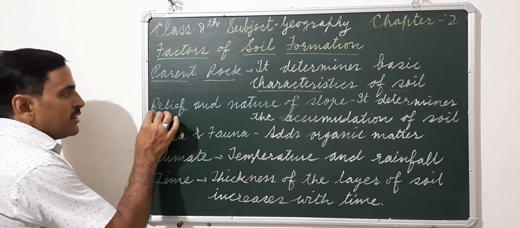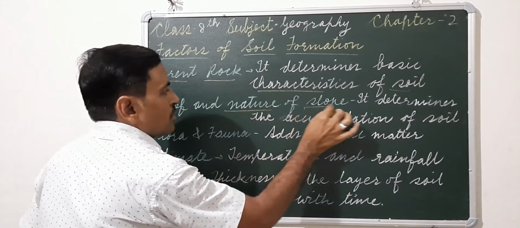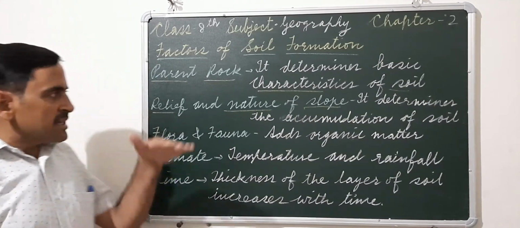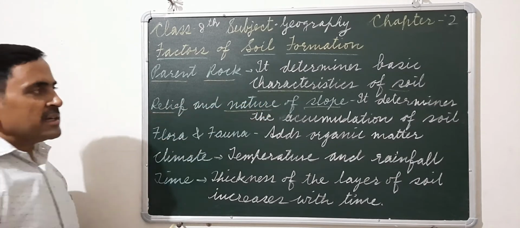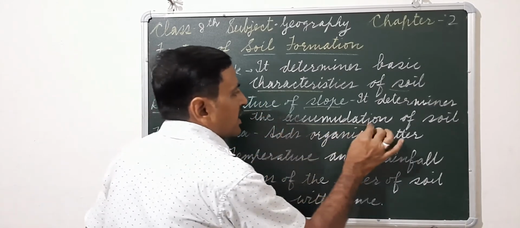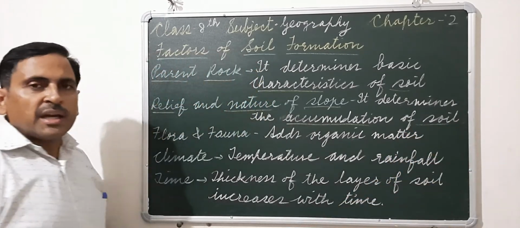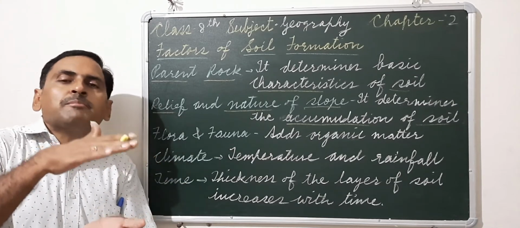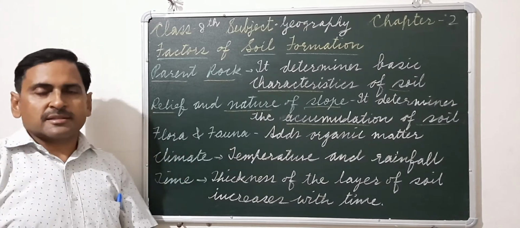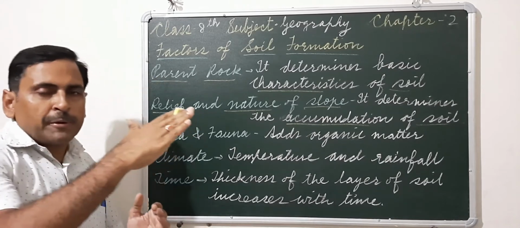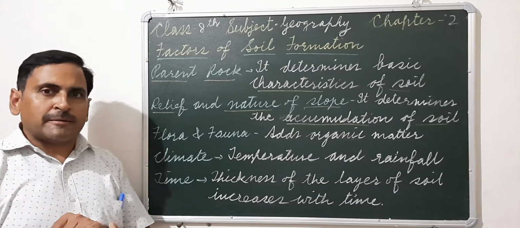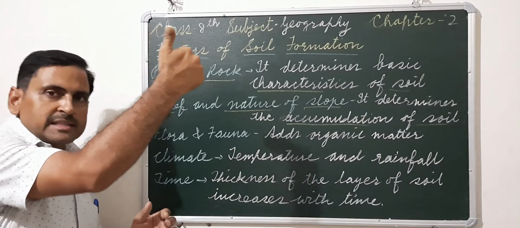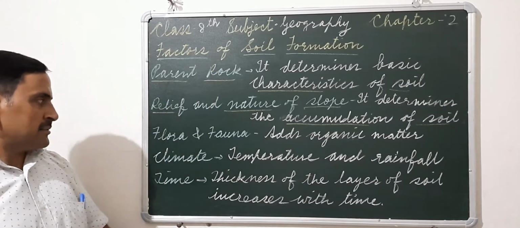Next, relief and nature of slope. Where that soil is found or accumulated. This relief or slope of the land determines the accumulation or gathering of soil. If it is a flat area, then a thick layer of soil will be formed in such areas. But if it is a slope, then there will be a thin layer of soil. It is because when the rain comes, the soil gets washed away from there.